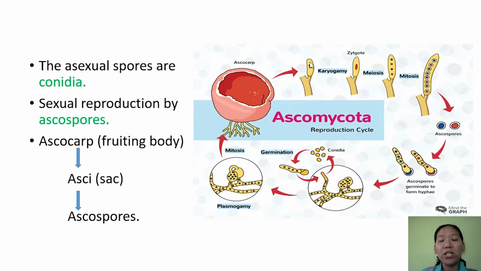like this. In each ascus you can find two nuclei in a common cytoplasm. When it matures, these two nuclei fuse, that is karyogamy, leading to the formation of a zygote. The zygote is 2n and will undergo meiosis, resulting in the formation of 4 haploid spores, and each haploid spore undergoes mitosis to give 8 spores. These haploid spores are the ascospores. So these ascospores are produced in the fruiting body called the ascocarp.